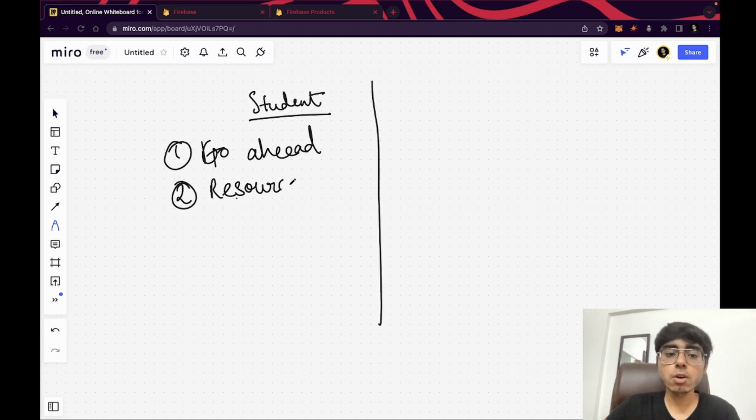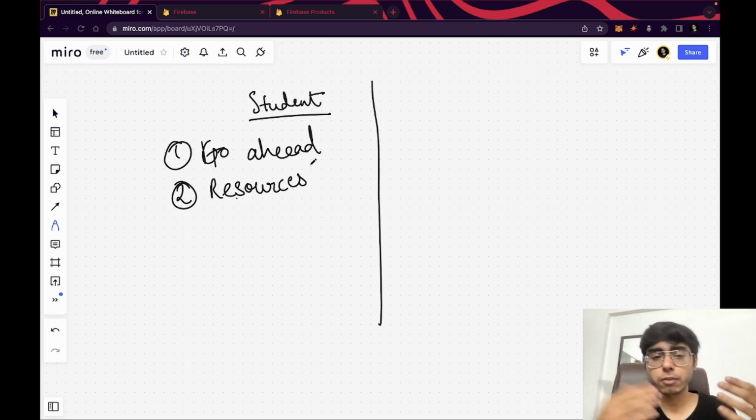So the second point is resources. There are a lot of resources available on the internet, on YouTube, in the form of tutorials and blogs about Firebase, right? You can work with React, Flutter, the native side, Android, Java, Swift. You can take any tech stack, and resources are available in huge amounts, right? So yeah, the second point was resources.